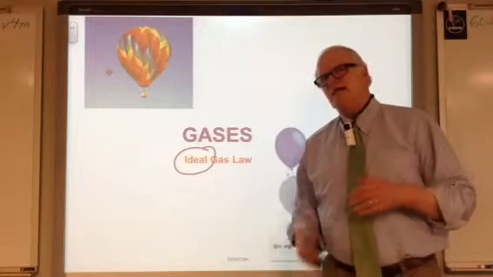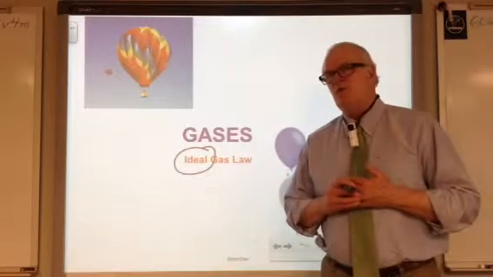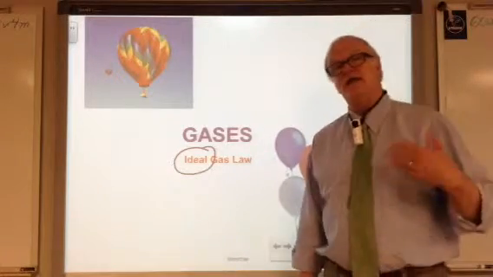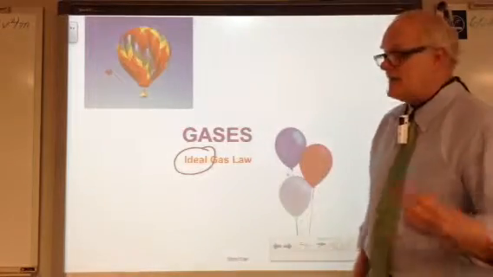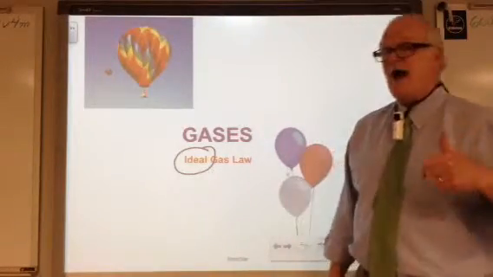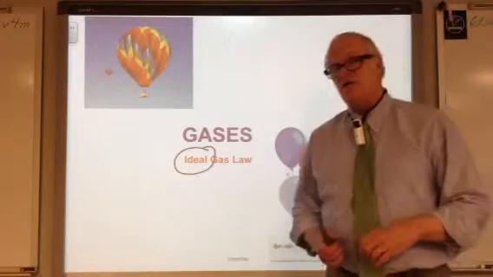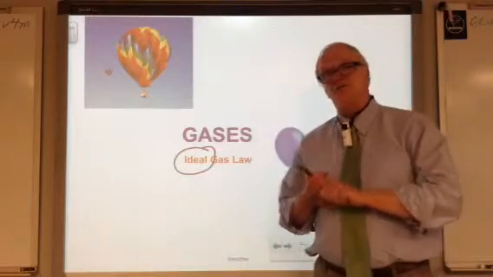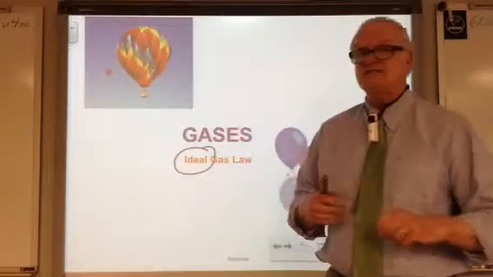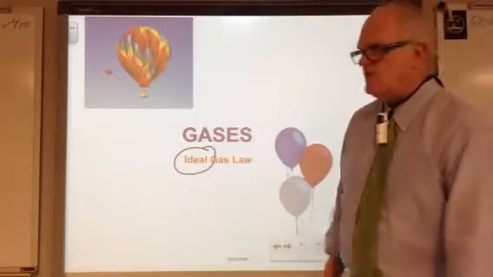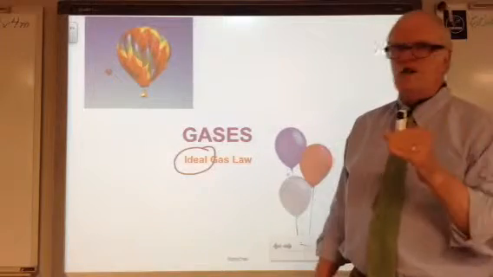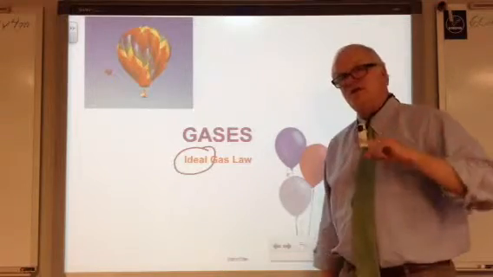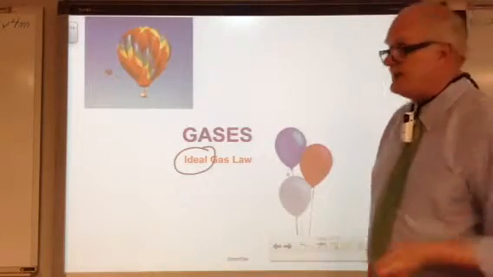Well, in this context, a perfect gas or an ideal gas would be one whose particles behave exactly the way we said they would when we talked about the kinetic theory of matter, which some people call the kinetic molecular theory. So in other words, in our so-called ideal gas, we have particles that are so small that we can ignore their volume, or that are so far apart or are moving so fast that they have no interaction with each other at all. Or particles that always move in straight lines, and then when they collide, they continue to move in different straight lines, but they don't slow down.